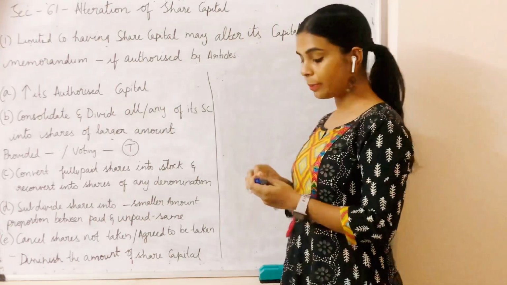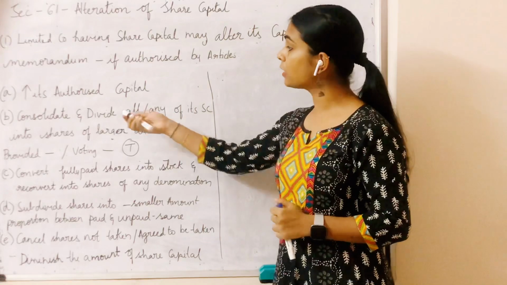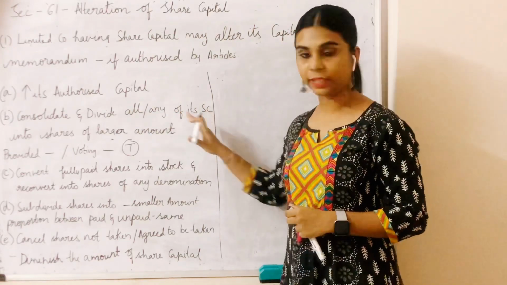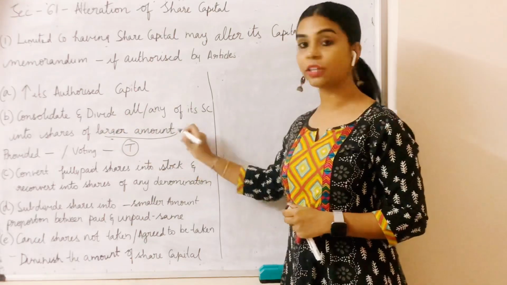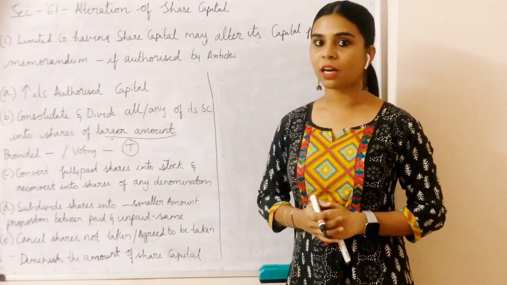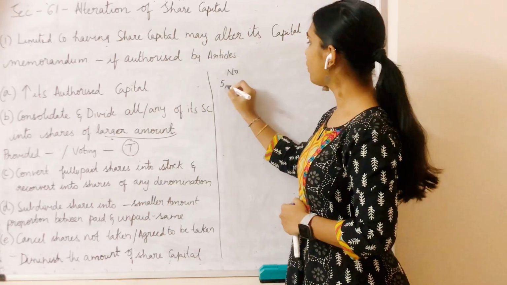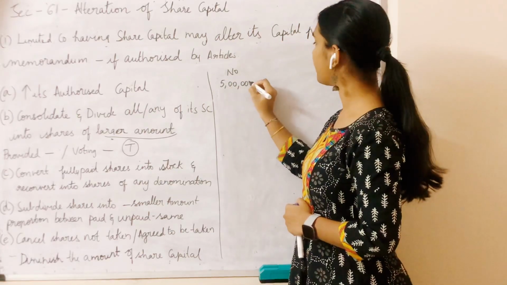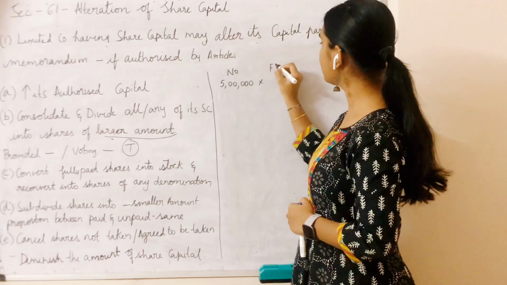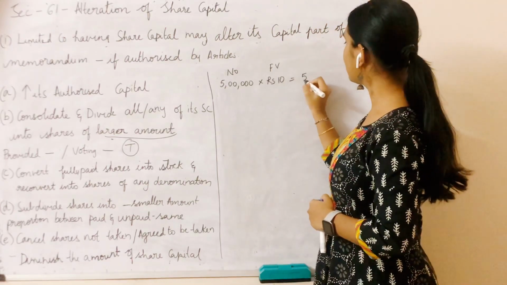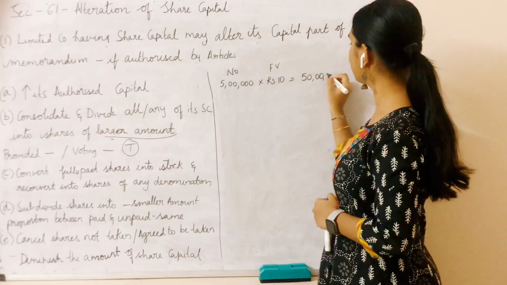Now talking about clause B, it talks about consolidate and divide all or any of its share capital into shares of larger amount. What does this larger amount mean? Suppose I have a share capital of 5 lakh shares, and each of these shares has a value of rupees 10. So my share capital is 50 lakh rupees.